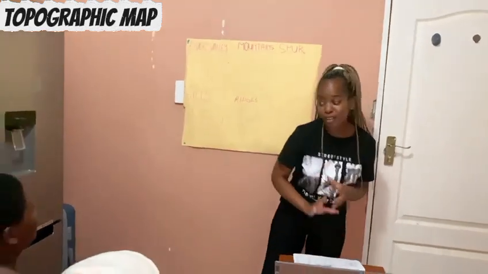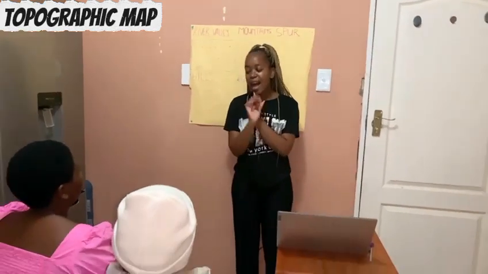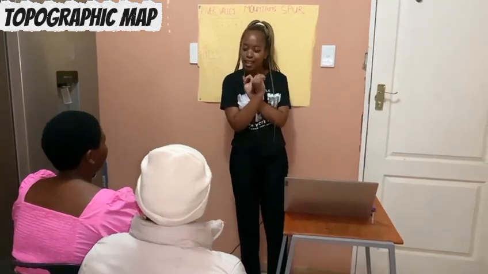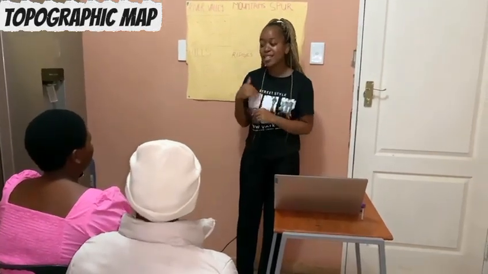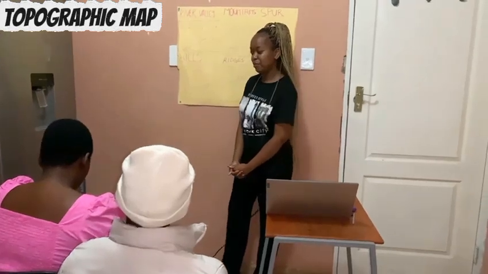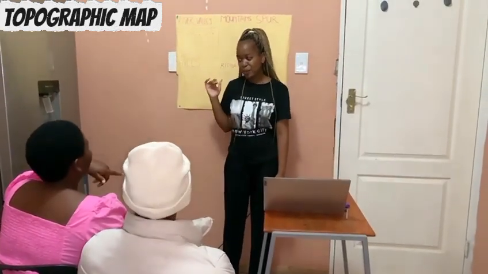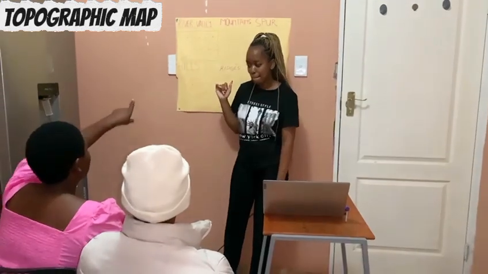Then we move to steep and gentle slopes. Can somebody tell me what is a steep slope? Miss, I think steep slopes are exactly like this.